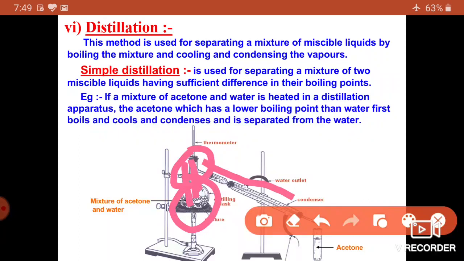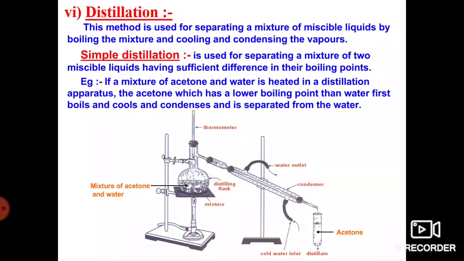When it is cooled, the acetone vapors are converted back into liquid form. That liquid will be collected in a separate test tube or beaker. Like this, the separation of the mixture of acetone and water takes place in the simple distillation method. I hope you understand the process of simple distillation.